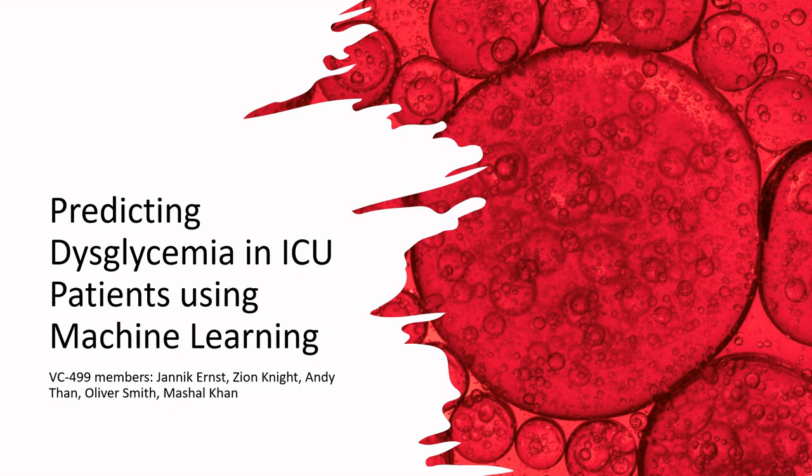Our project is titled Predicting Dysglycemia in ICU Patients Using Machine Learning. This was completed as part of our capstone project at RMIT University, Group VC499.